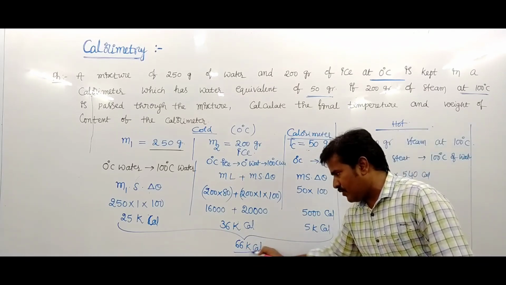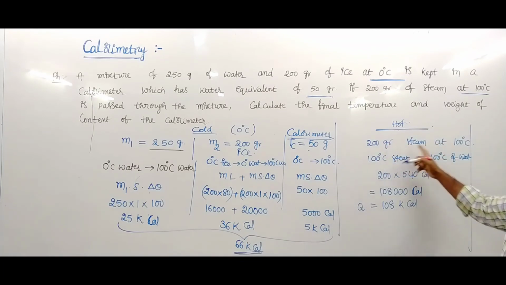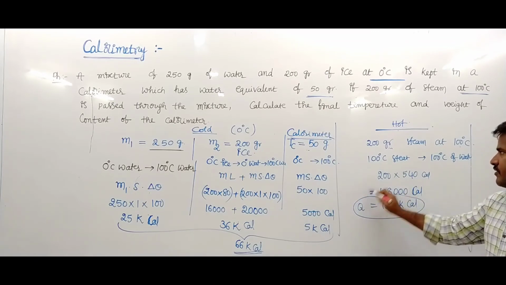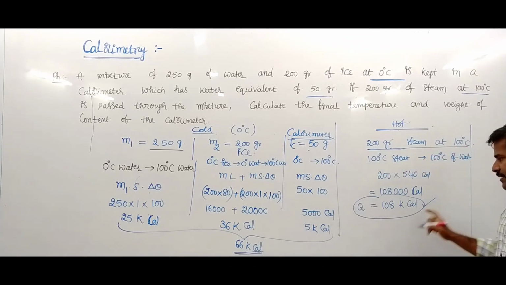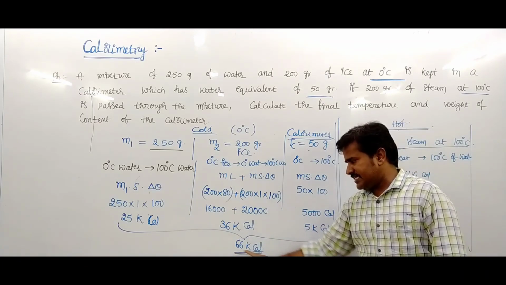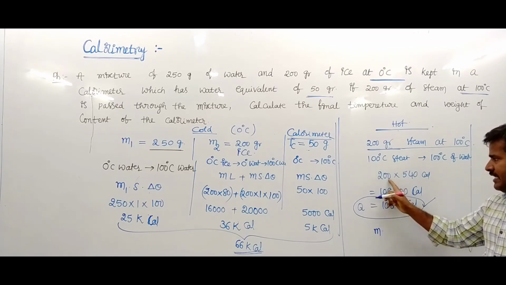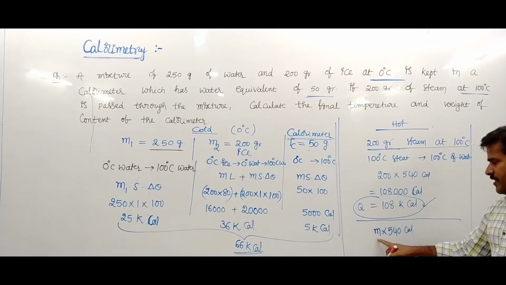The cold body needs only this much heat. That means the total steam does not condense. Suppose 200 gram of steam converted into 200 gram of water, it emits 108 kilocalorie. But the cold body does not need this much heat. The cold body requires only 66 kilocalorie. So suppose only mass m is condensed, that means m into 540 calorie. How much mass is condensed?